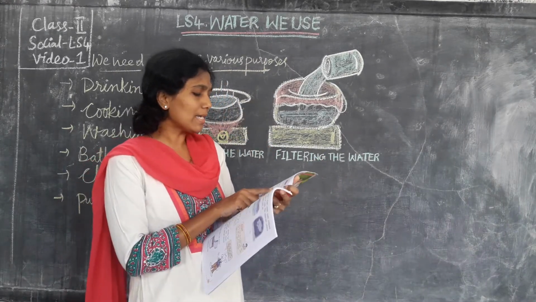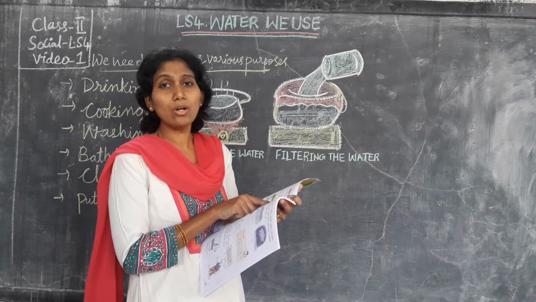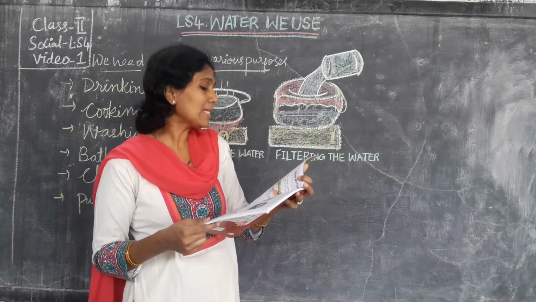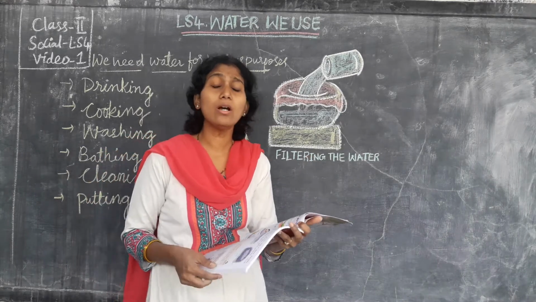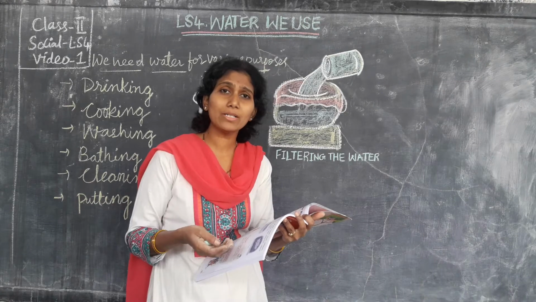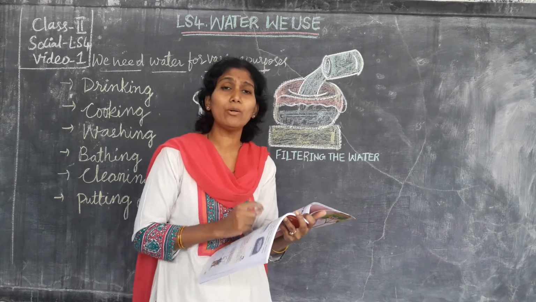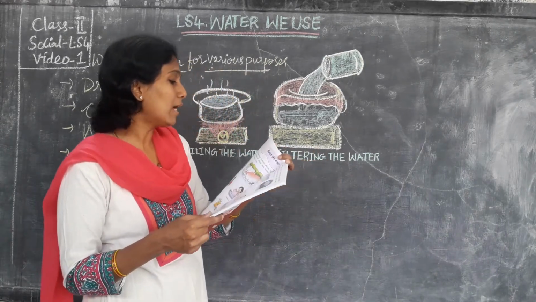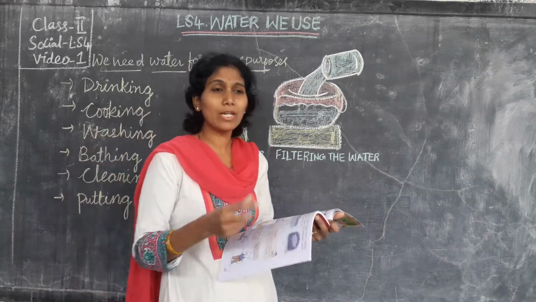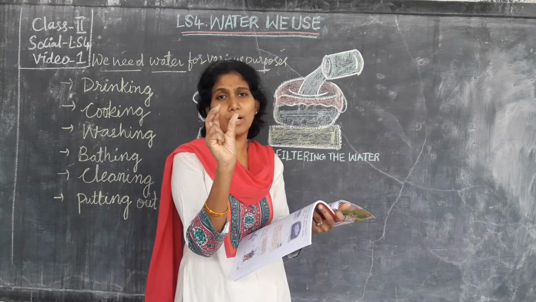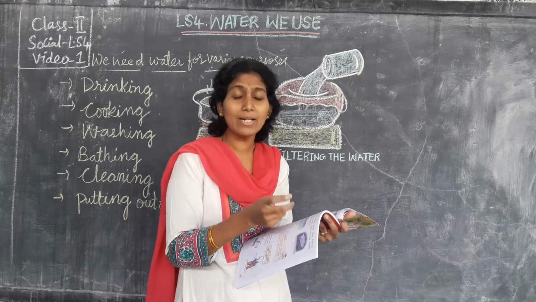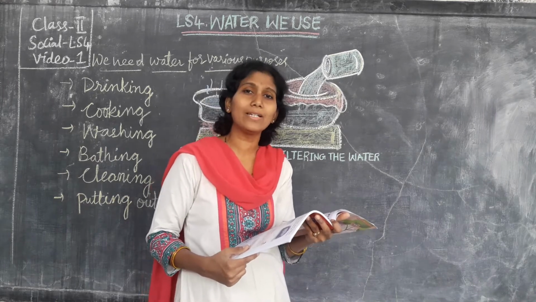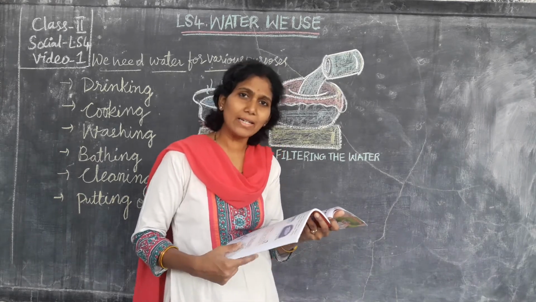Okay, humans and animals need water to live. So we need water for what? For living purpose. Plants need water to grow. I told you, no? Plants want the water for what purpose? When you pour the water for plants, the plants will grow. Correct or not? So birds need it too. Even if we keep a small quantity of water in a bowl in the summer season, the birds will come and drink the water, no? So even birds also need the water for drinking.